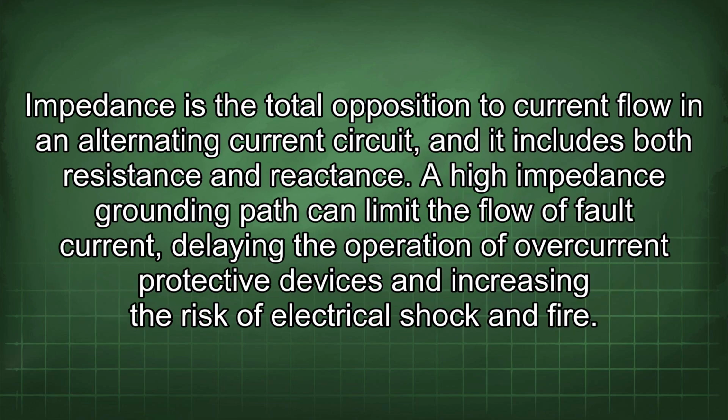Furthermore, it's crucial to understand the concept of impedance in grounding systems. Impedance is the total opposition to current flow in an alternating current circuit, and it includes both resistance and reactance. A high impedance grounding path can limit the flow of fault current, delaying the operation of overcurrent protective devices and increasing the risk of electrical shock and fire.